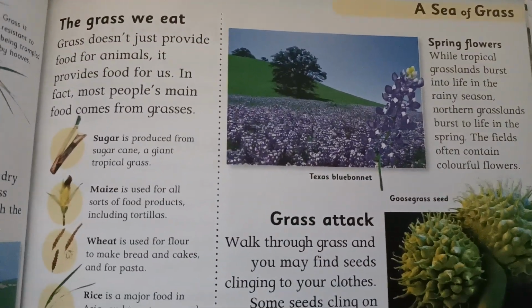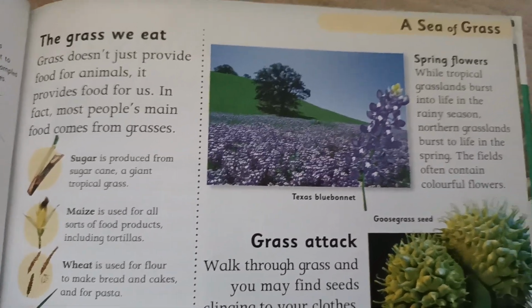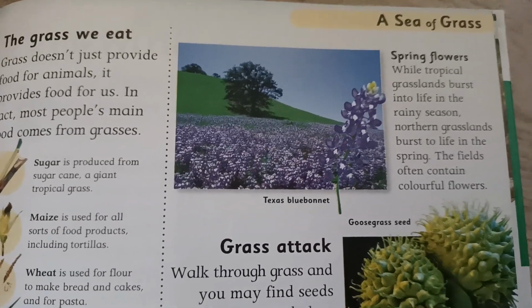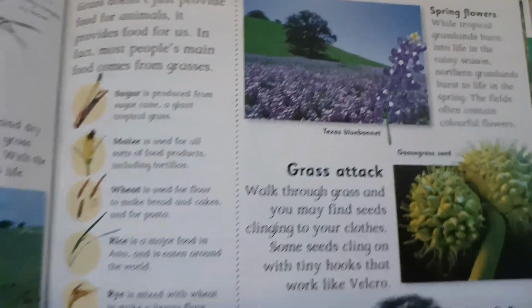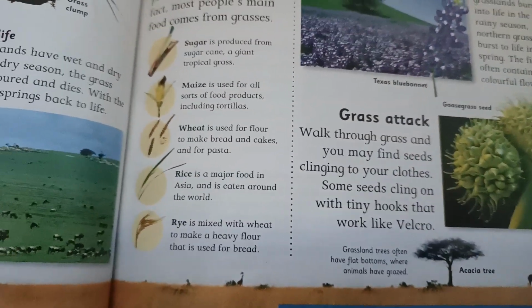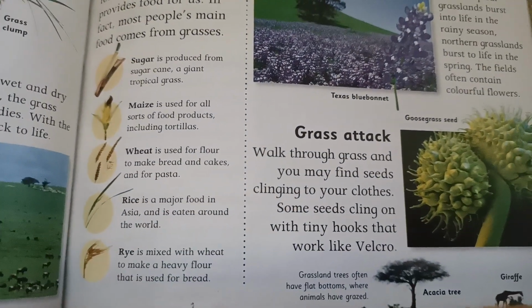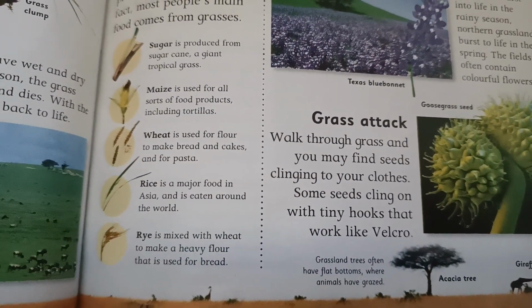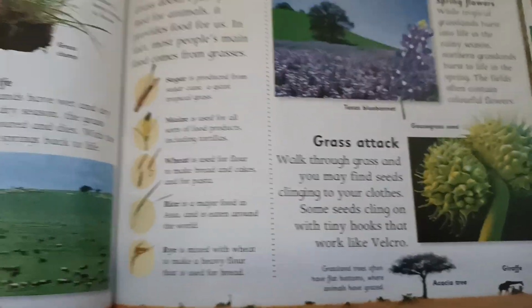Spring flowers. While tropical grasslands burst into life in the rainy season, northern grasslands burst into life in the spring. The fields often contain colorful flowers. Grass attack. Walk through grass and you may find seeds clinging to your clothes. Some seeds cling on with tiny hooks that work like Velcro.